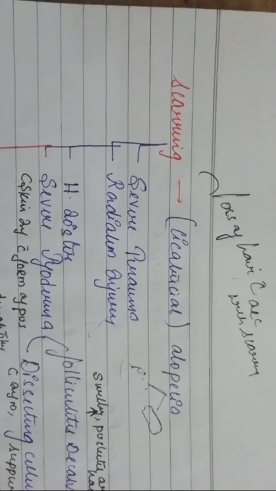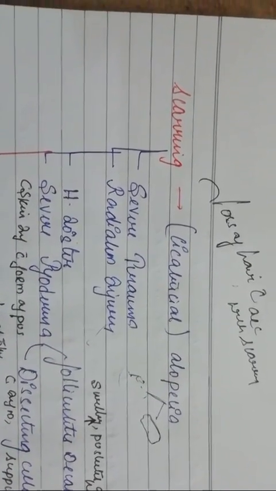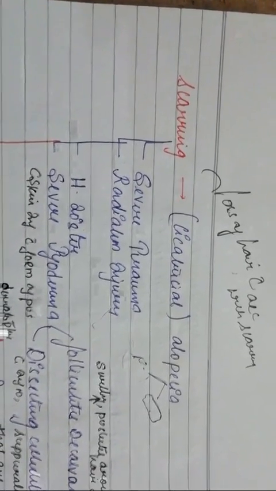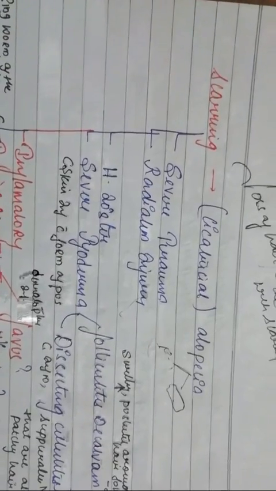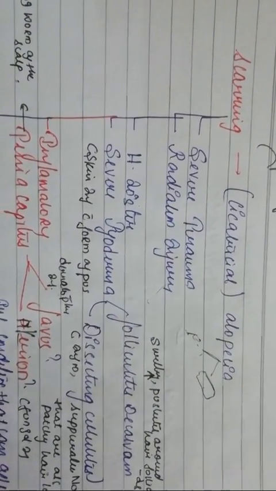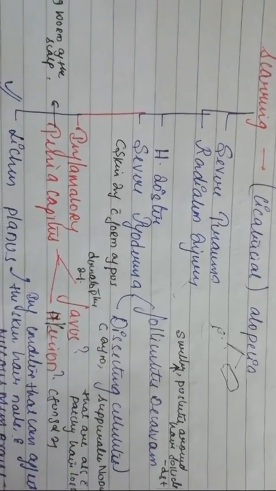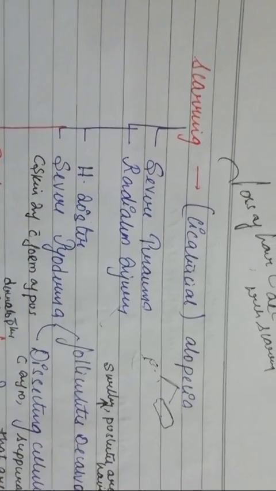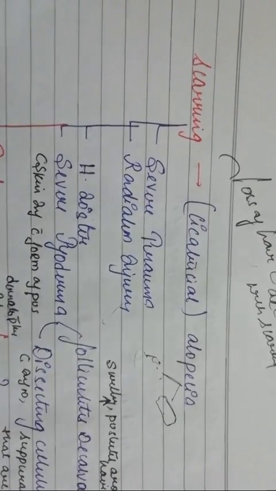Under the scarring type, that is scarring alopecia, or cicatricial alopecia, it's written: severe trauma, radiation injury, herpes zoster, severe pyoderma, inflammatories, and tinea capitis, lichen planus. So let us understand them, guys. You have conditions where there is a loss of hair with scar.